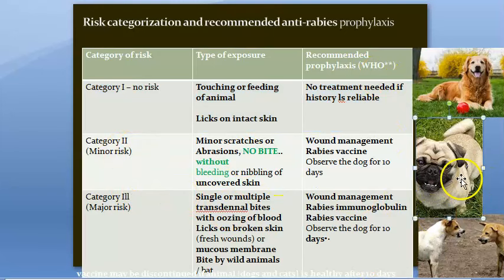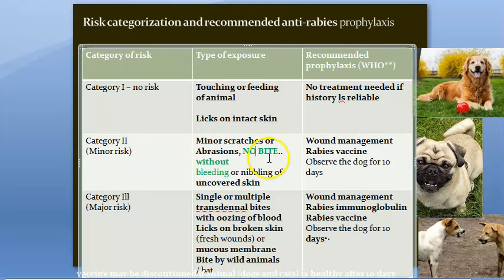Look at category 2. In category 2, what happens? There's minor risk, okay? It's a scratch or an abrasion, but it's not actually a bite. Not an actual bite. There is no bleeding here. So basically here, same thing, wound management, rabies vaccine is given and you have to observe the dog for 10 days. But this is not possible.